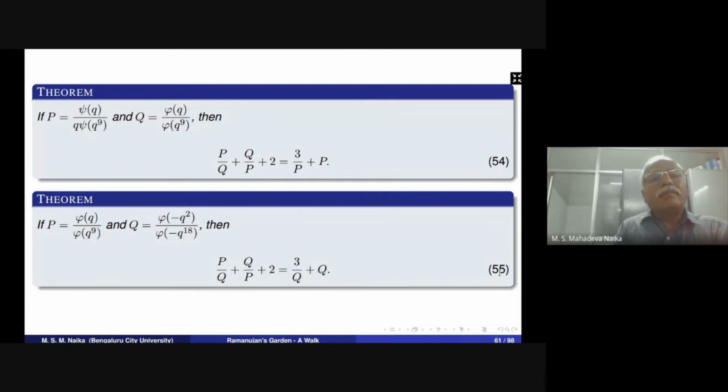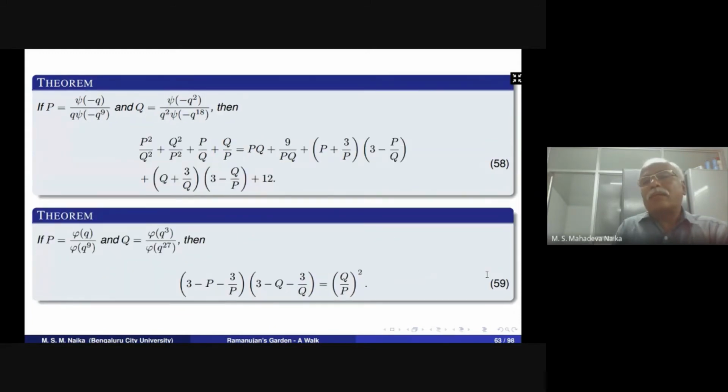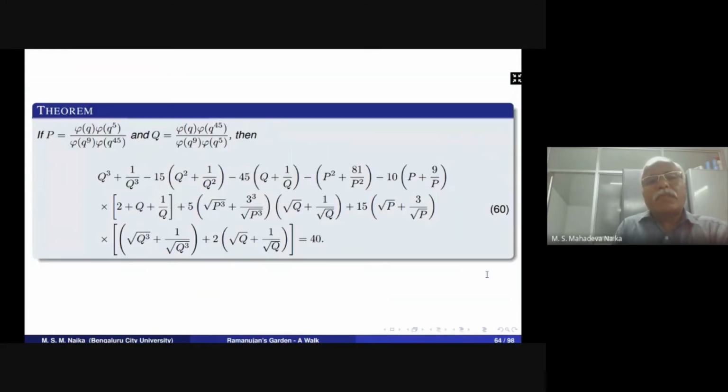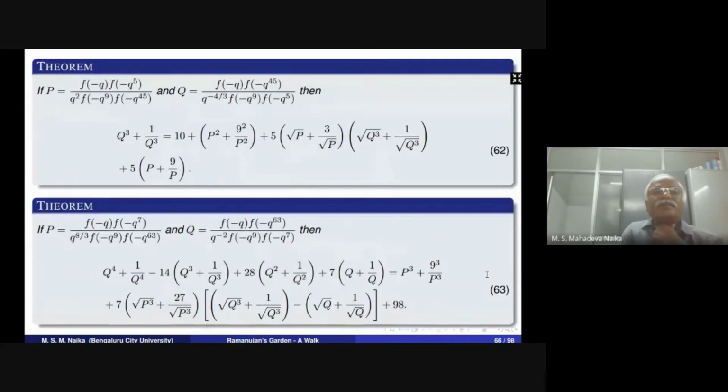And again, these two relations as in 54: J of Q divided by Q times J of Q to the power 9, and Q equals phi of Q divided by phi of Q to the power 9. So as in 54, and again this ratio as in 55. So we have obtained many more modular equations of degree 9, as in 56, 57, 58, 59, 60, and 61.